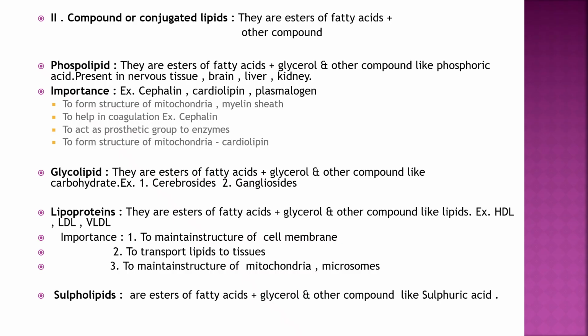If fatty acid plus glycerol plus carbohydrate is present, it is called a glycolipid. Examples are cerebrosides and gangliosides. If lipid is present in combination with protein, it is a lipoprotein. They are HDL, LDL and VLDL, that is high density lipoprotein, low density lipoprotein and very low density lipoprotein. Lipoproteins are present in the cell membrane and maintain its structure. They help in transport of lipids to tissues, and maintain the structure of mitochondria and microsomes. If fatty acid plus glycerol plus sulfuric acid is present, it is called a sulfolipid.